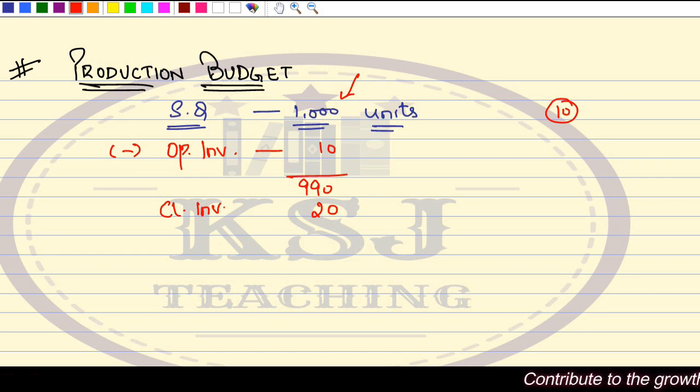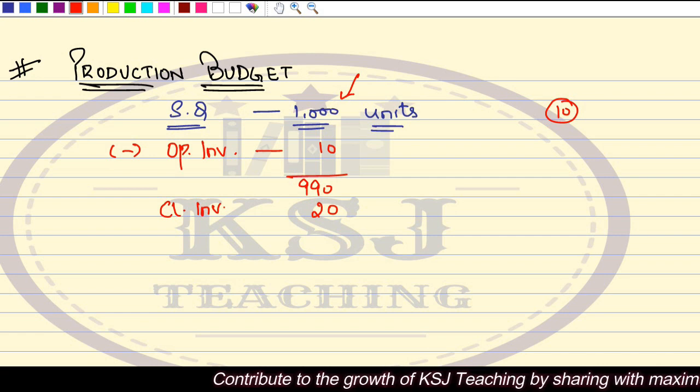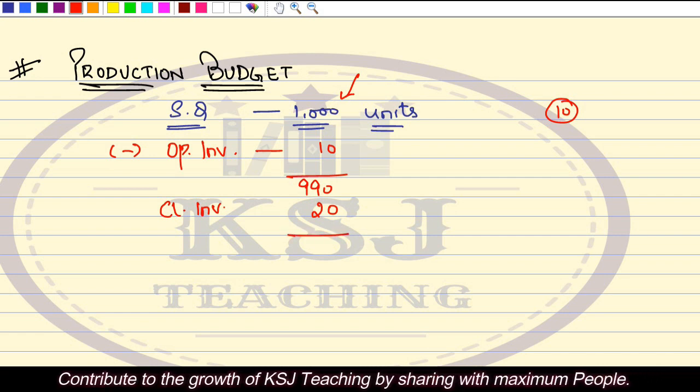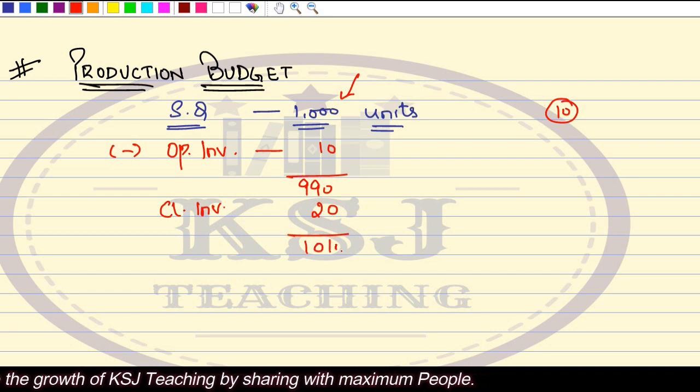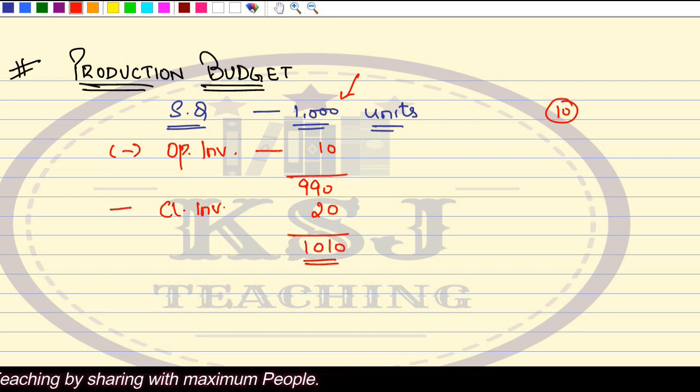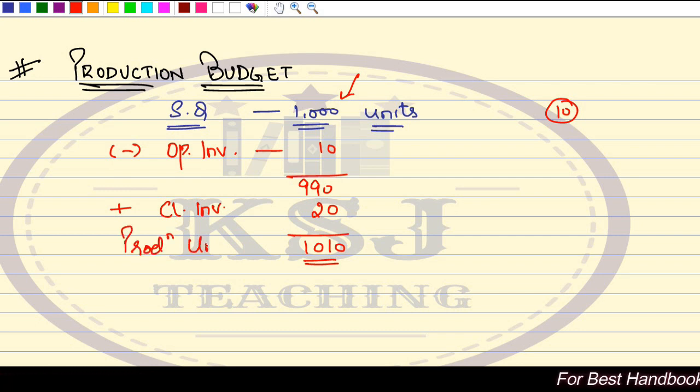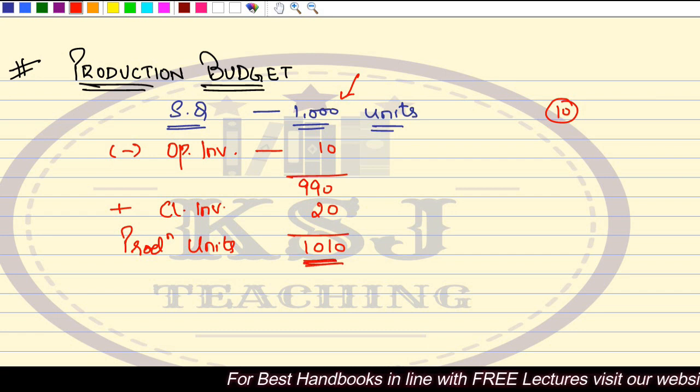So I want to keep a closing inventory of 20. If I want to keep the closing inventory of 20, I will have to manufacture 1,010 units. Add closing inventory, right? This is the production units.